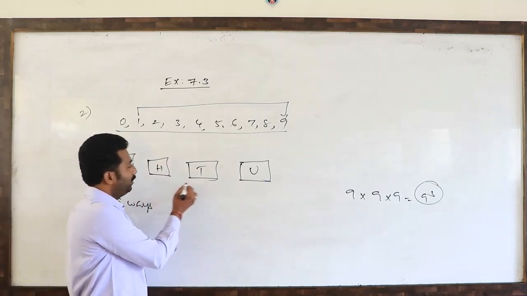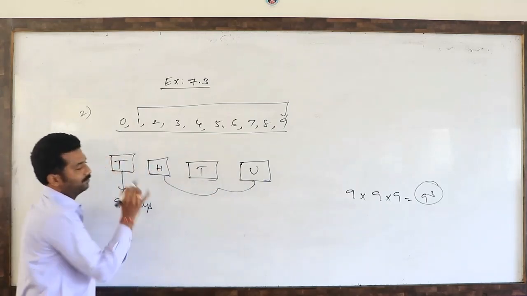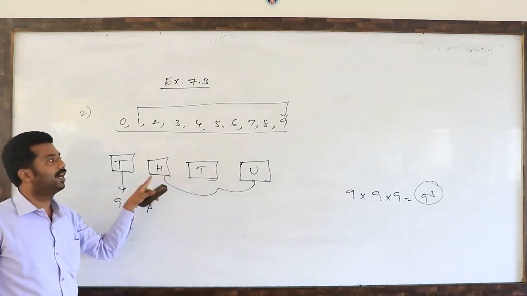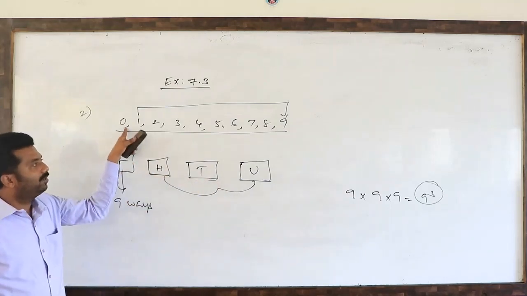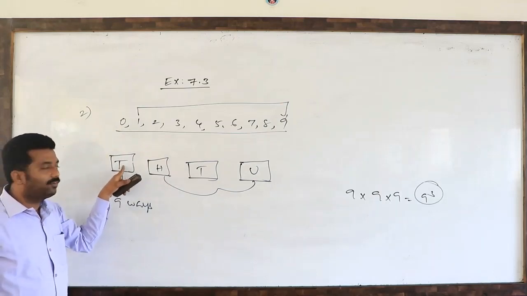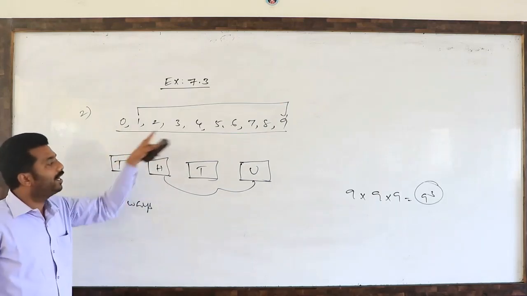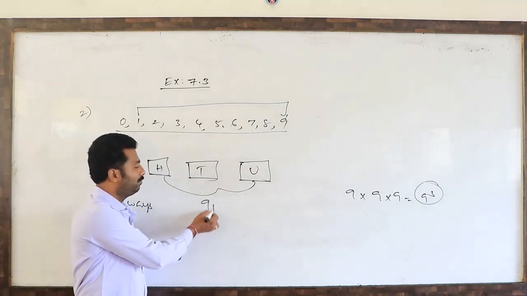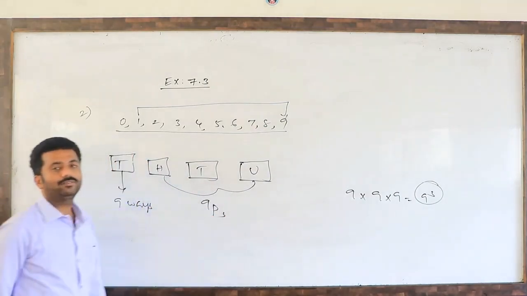So the remaining 3 blanks, units place, tens place, hundreds place, can be filled by the remaining 9 digits, since one digit is already gone. 9 digits, 3 blanks: how many ways can we fill up? 9P3 ways.